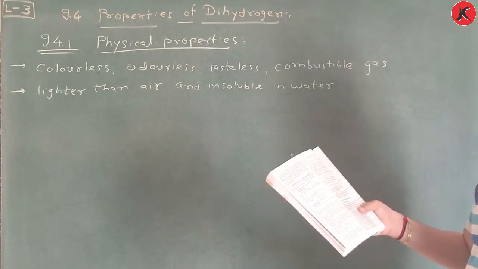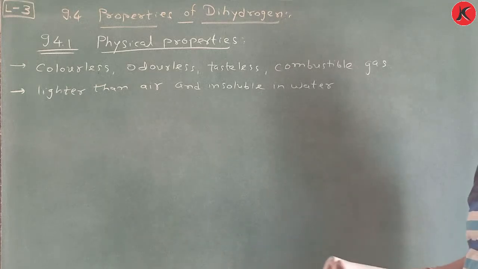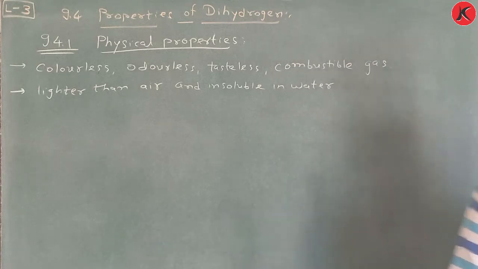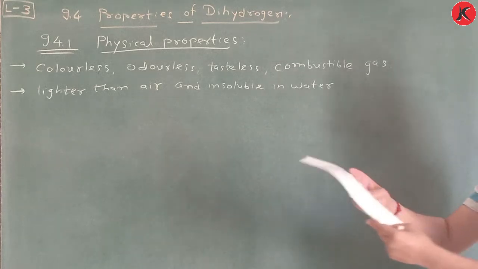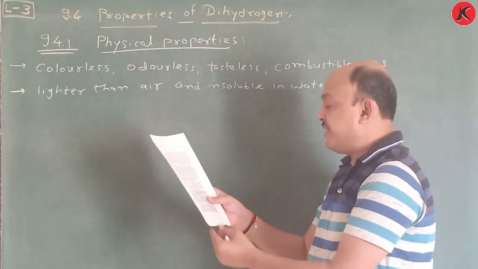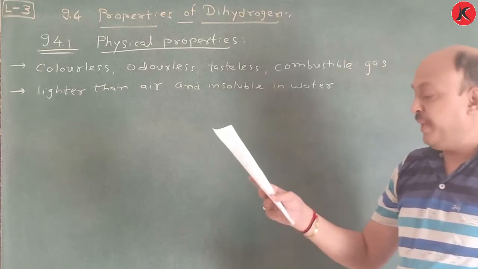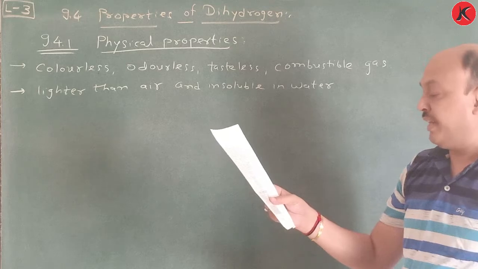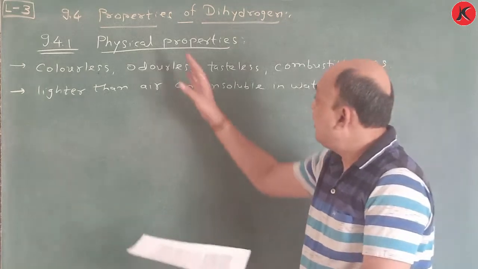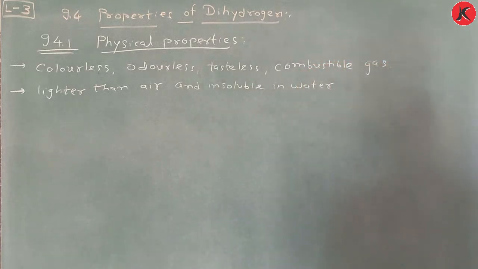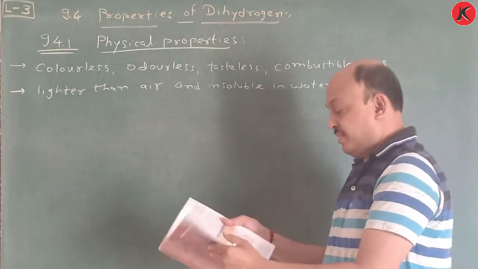Its other physical properties, along with those of deuterium, are given in a table. Those properties you already learned, but we just remind you. So here the physical properties of dihydrogen: density is 0.09, covalent radius is 37 picometer, ionic radius is 208. So these you have to remember, physical properties of dihydrogen. So here physical properties are over. Now we switch on towards chemical properties.